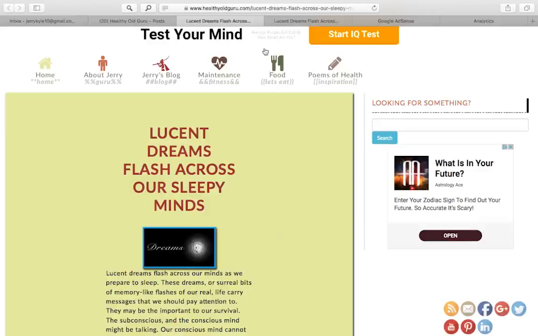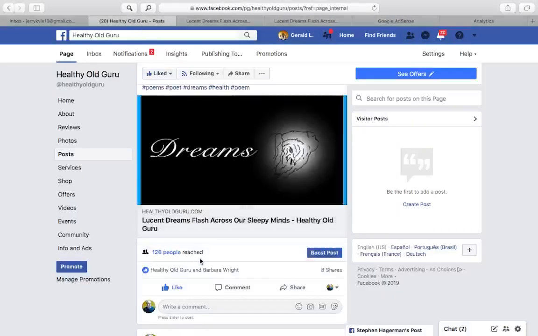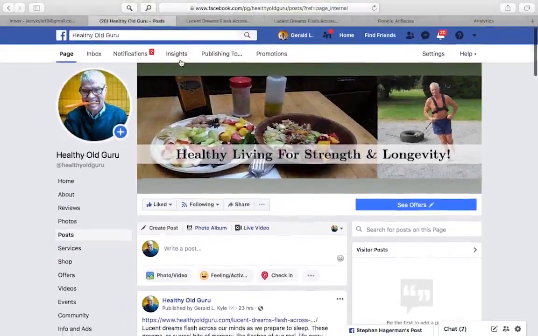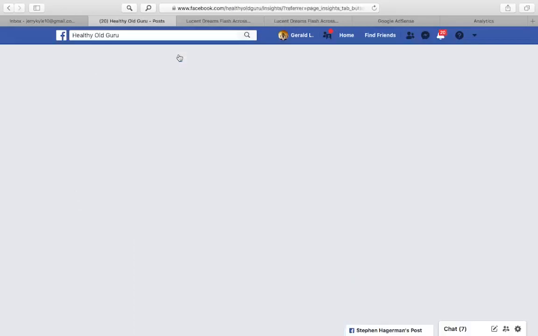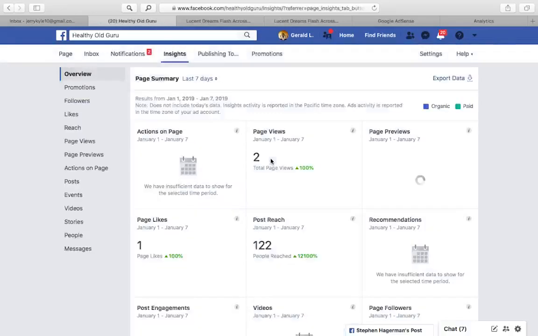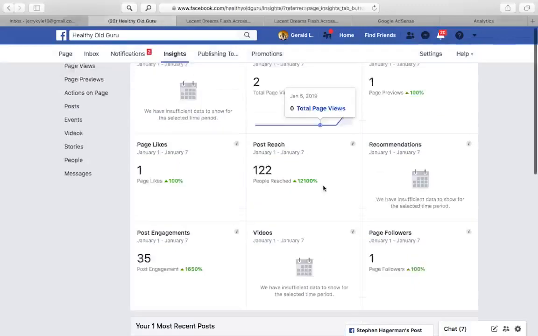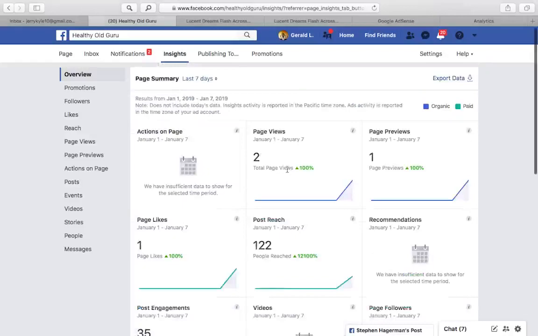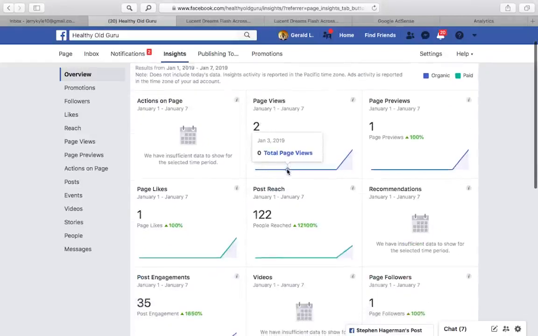So you can see on Facebook right now we have 126 people that we reached. If we go to our insights, let's go to our insights up here. We can see that we are definitely making a lot more progress than the other posts, but that doesn't mean anything. See, we've been able to reach a little bit more people. We've had some 2 page views, page previews.